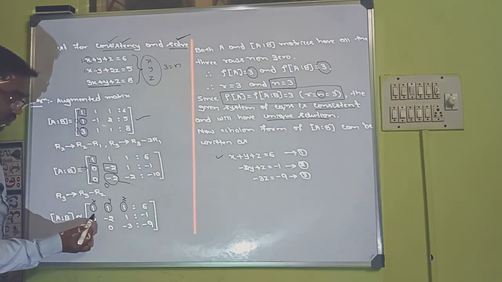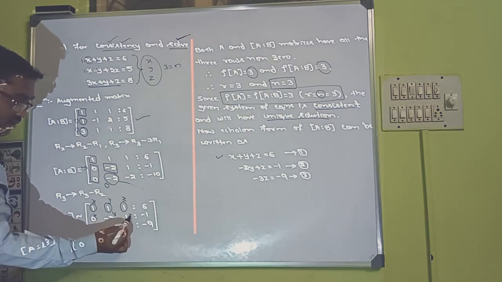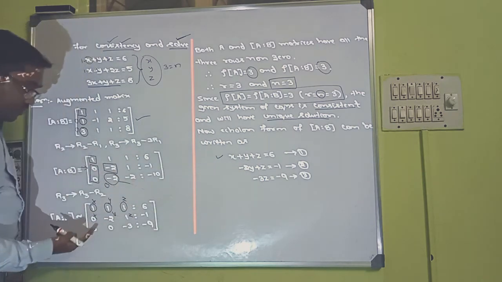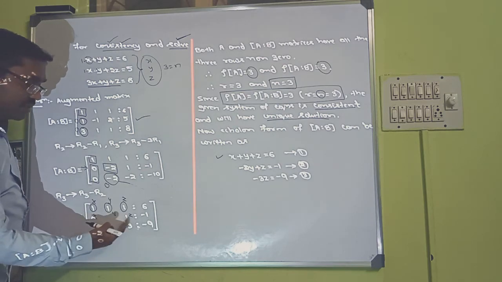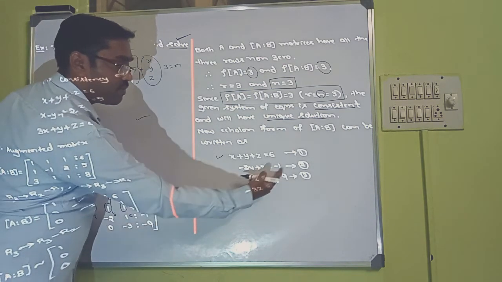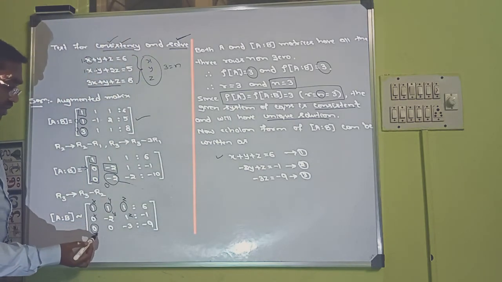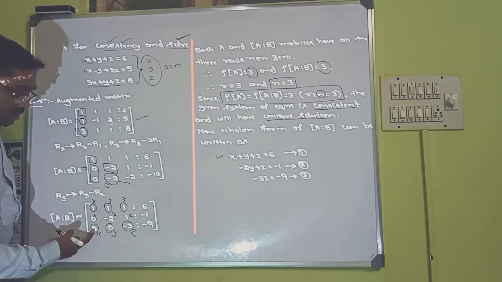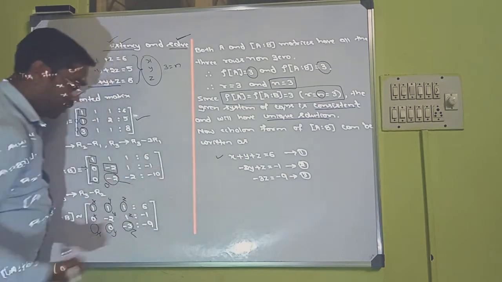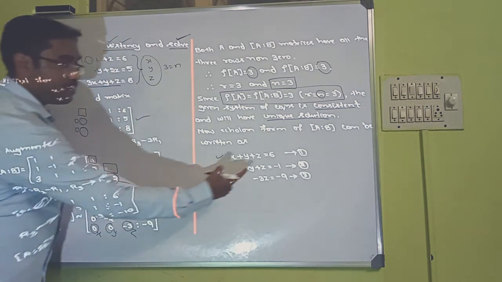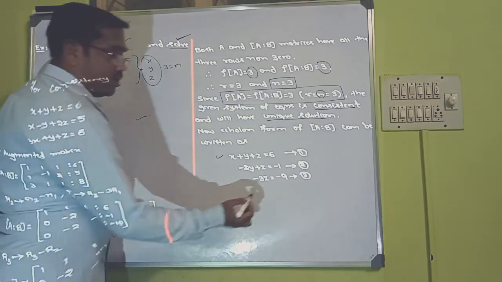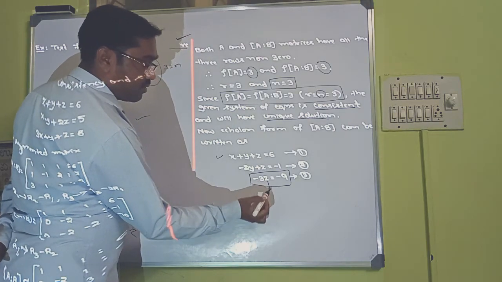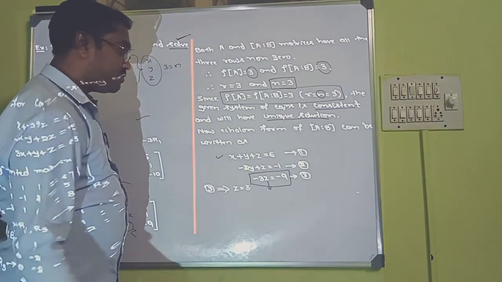Now here, this is the coefficient of x, y, z. 0x, no need to write. Minus 2y plus z is equal to minus 1. See, we have written. Now here again, this is the coefficient of x, coefficient of y, coefficient of z. 0x, 0y we have not written. Minus 3z is equal to minus 9. Now if you simplify this equation, we can find the value of z.